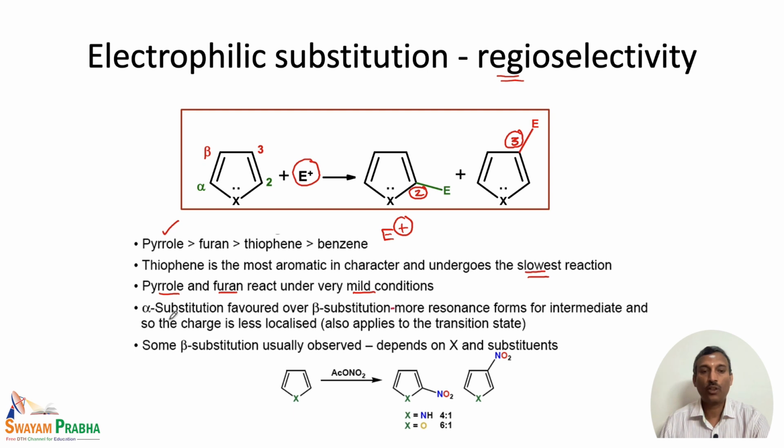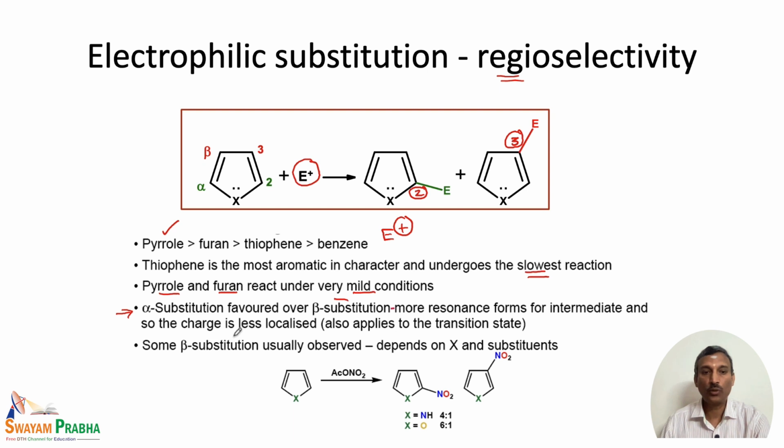And when we talk about the orientation, the alpha substitution is favored over beta substitution because there are more resonance structures that can be drawn for the alpha substitution compared to beta substitution.